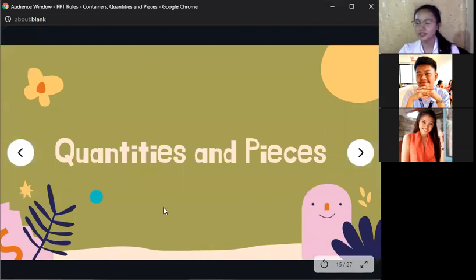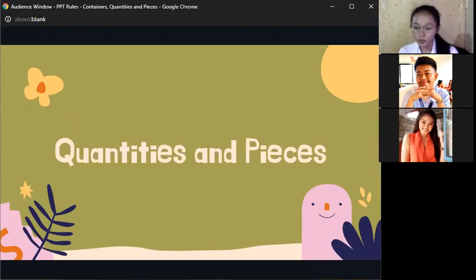Can you read what's on the screen? Quantities and pieces. That's right. Quantities and pieces are also used as quantifiers. Like containers, quantities and pieces determine the amount of a certain object. Now, can you give me an example of quantities and pieces?